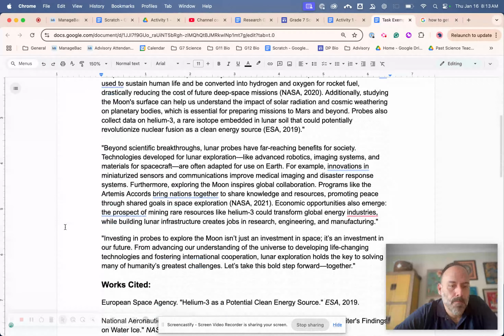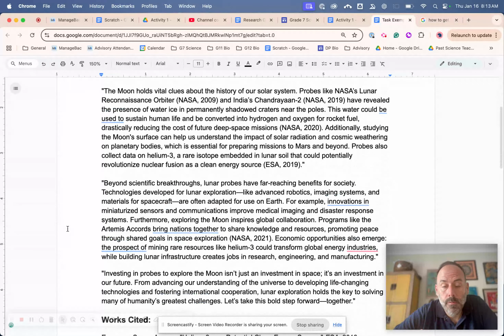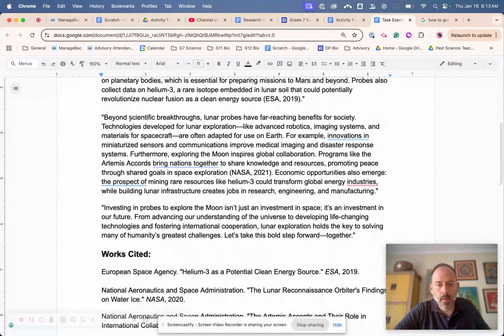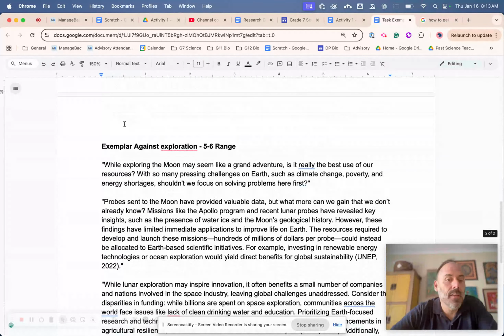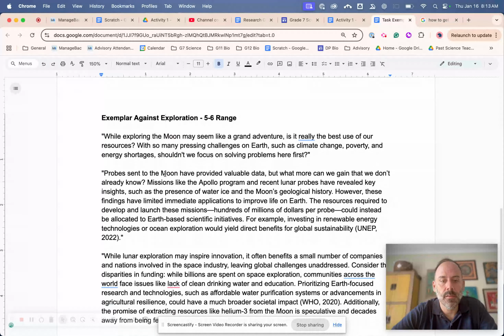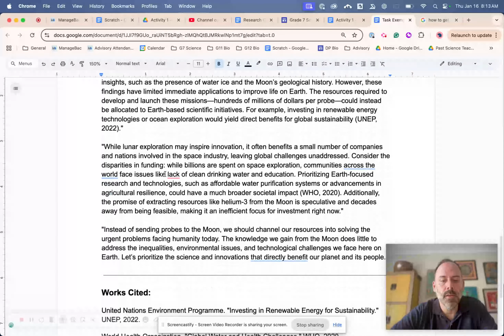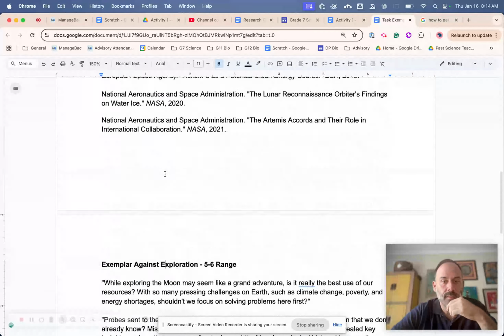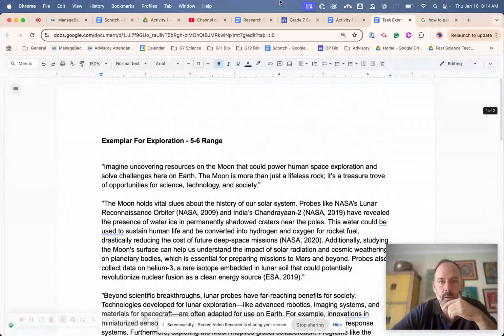But again, after you write it, you might want to read it like you're giving a speech to make sure it's long enough. It's got to be between 1 minute and 2 minutes. Other than that, that's kind of how you do it. This is an example. I'm not going to go through it, but this is against exploration. So why shouldn't we do this? So I want you to look at this and consider, if you're looking at this idea, that's kind of an idea of where to start.